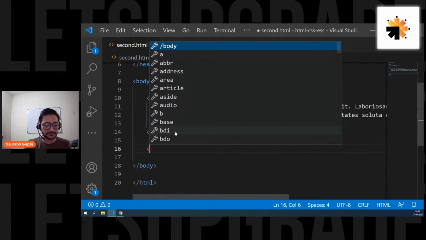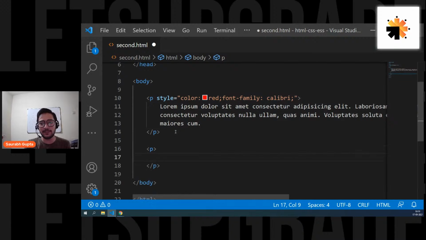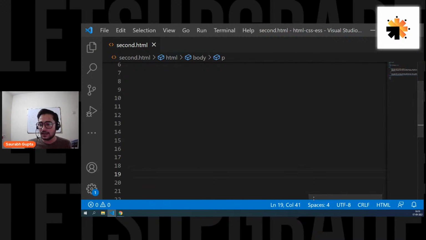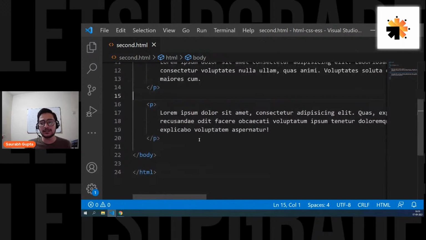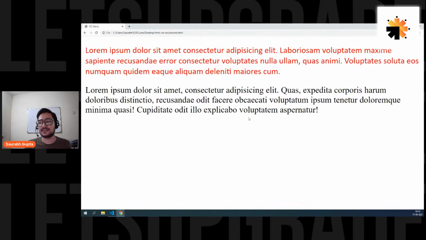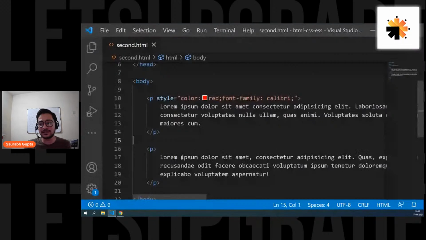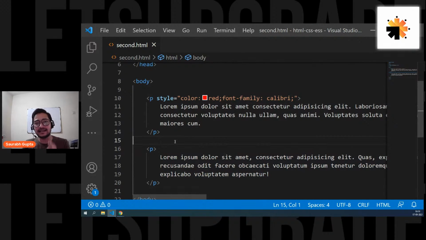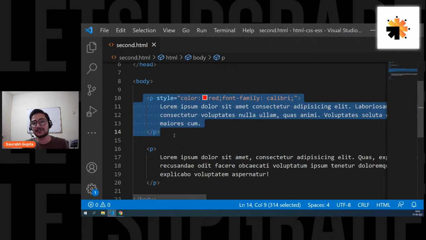So let's say I have a P element, one more P element, and again one more paragraph. Now let's say, everyone please focus, I want to apply the exact same CSS on this paragraph as well. Now see, there's no CSS applied on this paragraph, because inline CSS says that on whatever element you use me, I'll only be available for that element. That means if you write inline CSS, it will be only available for a single element. That's it. It is not at all reusable.